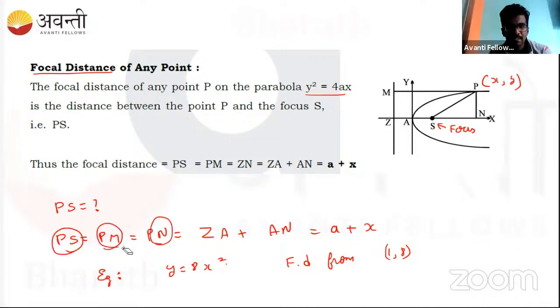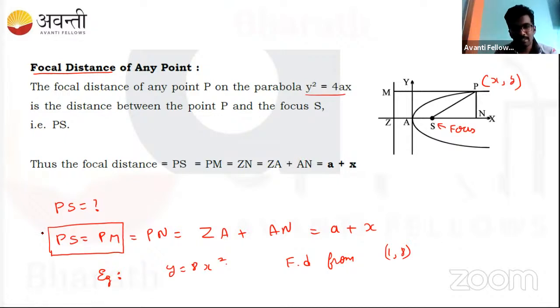So PS is equal to PM, and this is from the definition. It says that from any point on the parabola, the distance from the focus is the same as the perpendicular distance from the directrix. So this is from the definition of the parabola.